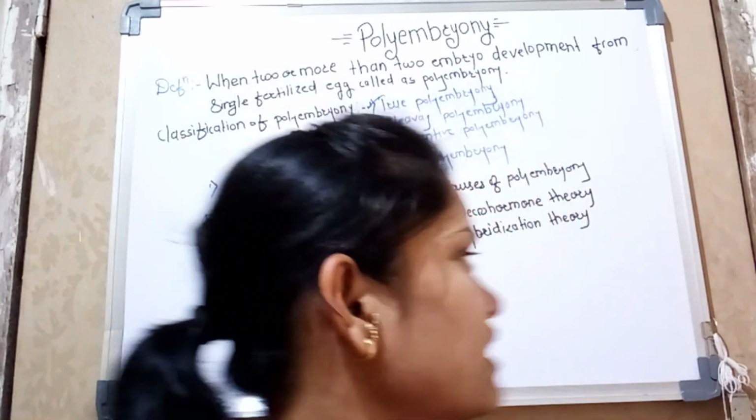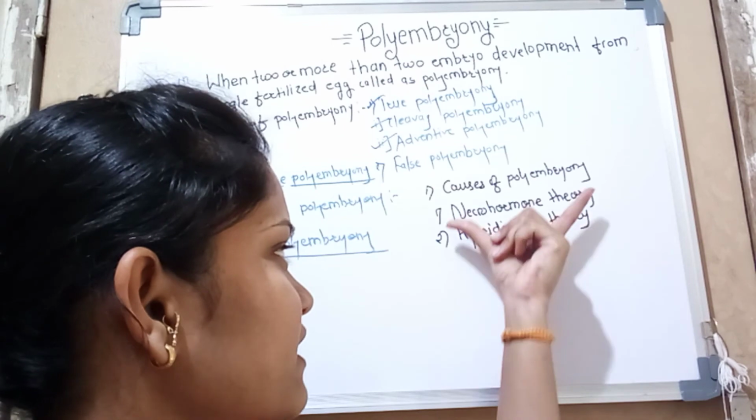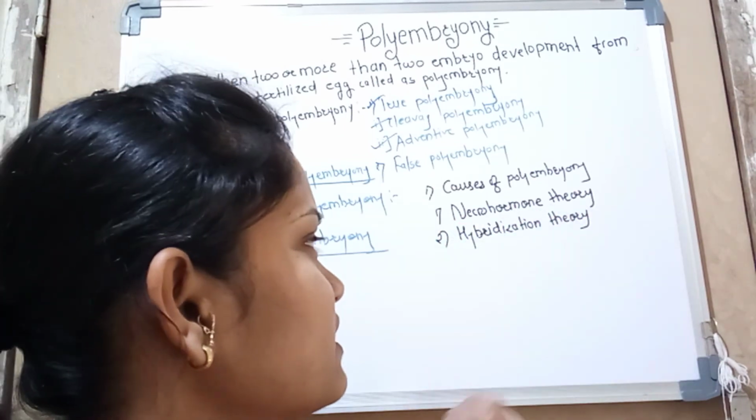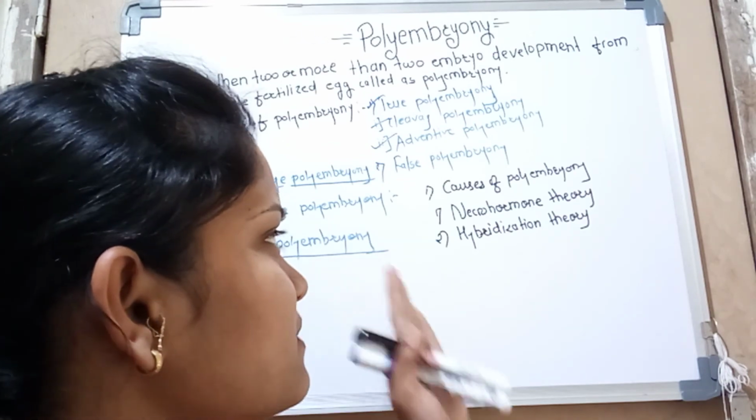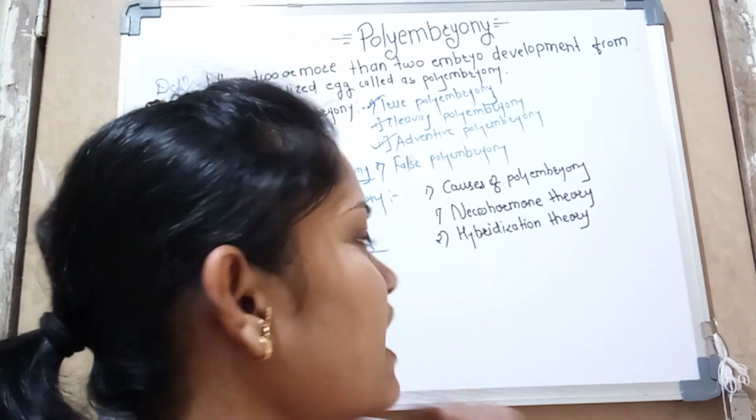So that is what I explained here: first the necrohormone theory and second the hybridization theory. There are many theories, but the most accepted are these two.